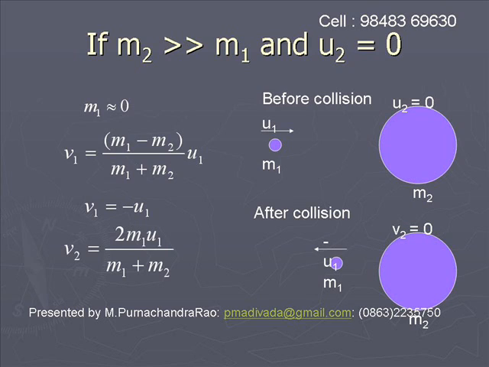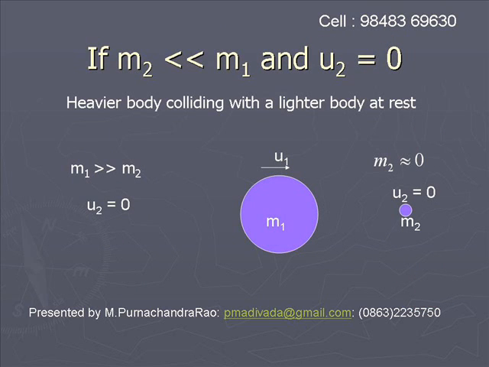Then take the velocity of the second body. If the second body is at rest, then the final velocity of the second body is given by v2 is equal to 2m1 u1 by m1 plus m2. Since m1 is approximately 0, v2 is 0. So the second body remains at rest and the first body flies back. This is shown in the second figure. Minus u1 in the opposite direction: u1 is from left to right and minus u1 is from right to left.